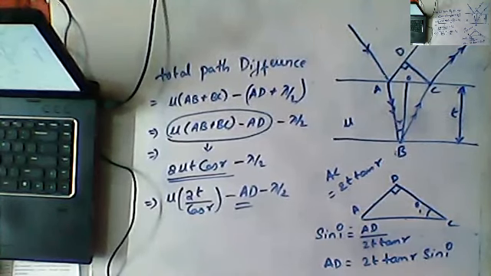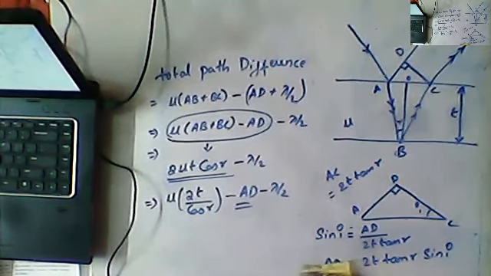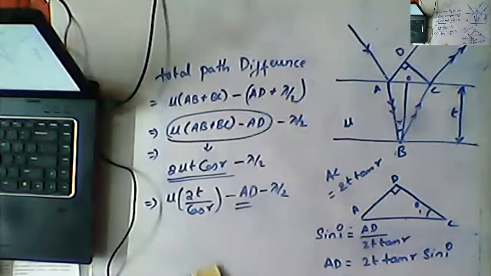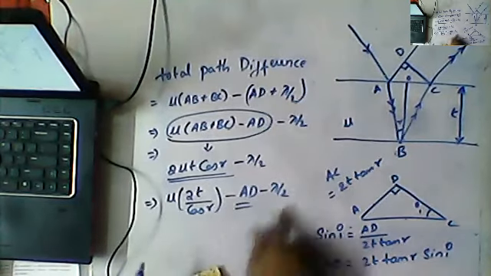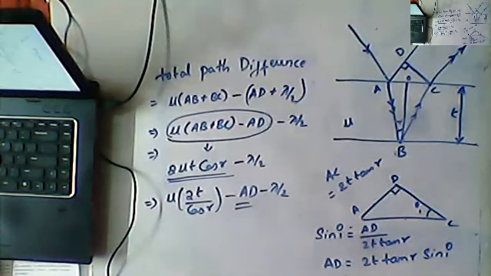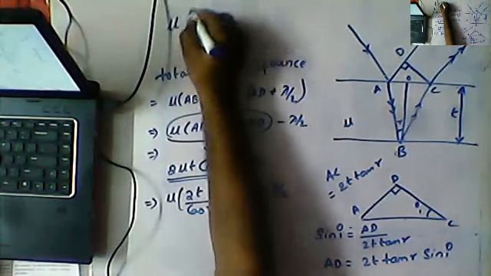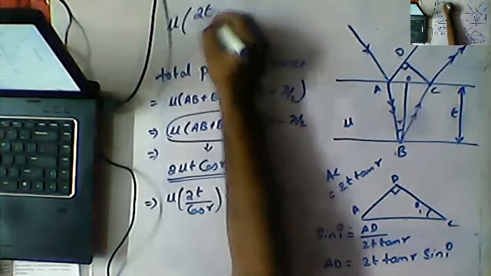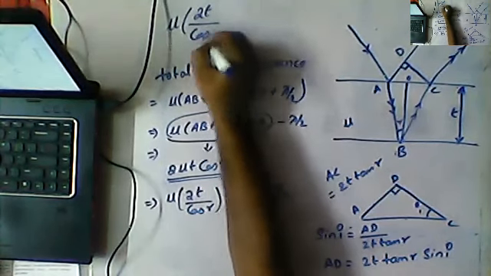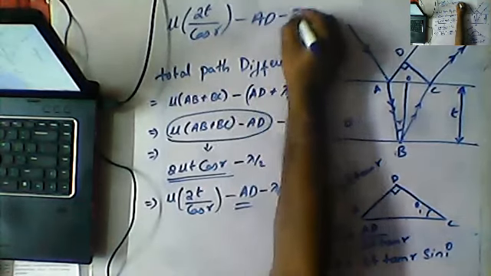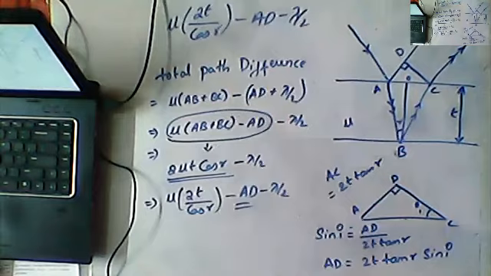So we already know that sin I by, okay, I think it won't appear here. I'm just erasing the front part, and writing this part so that you can see. So what you can write: mu into 2T by cos R minus AD minus lambda by 2. I'm erasing this.